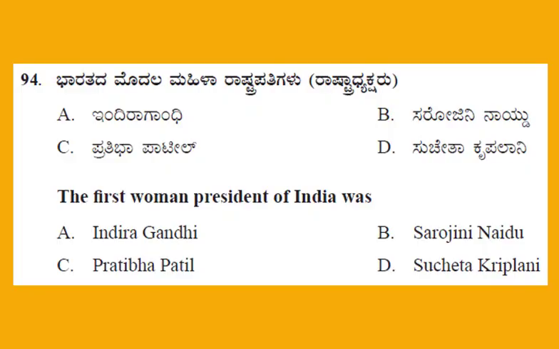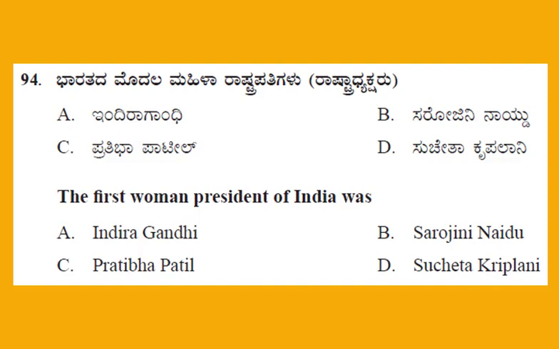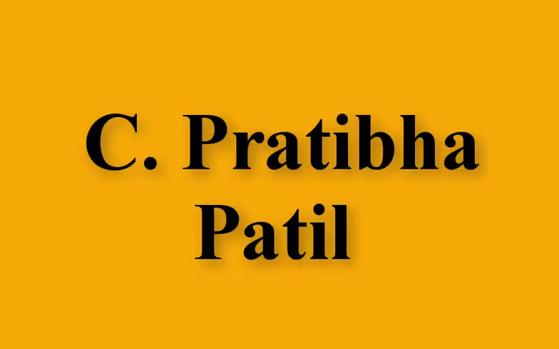And the next, question number 94. The first woman president of India was. This is the question from political science unit number 1, the problems of India and their solutions. And the four options. Option A, Indira Gandhi. B, Sarojini Naidu. C, Pratibha Patil. Option D, Sucheta Kripalani. And the right answer for this question, option C, Pratibha Patil.